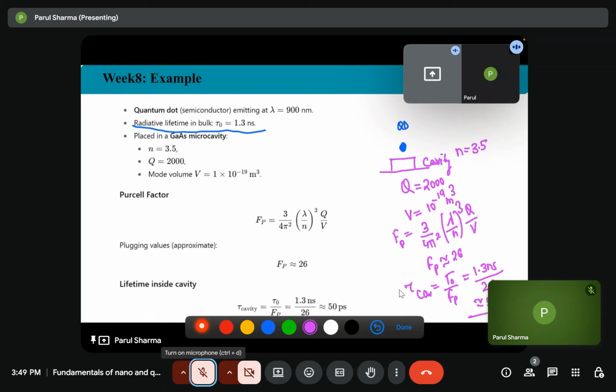So we saw that the lifetime inside the cavity has decreased from nanoseconds to picoseconds. That is, the spontaneous density of states has increased, and the spontaneous emission is enhanced.